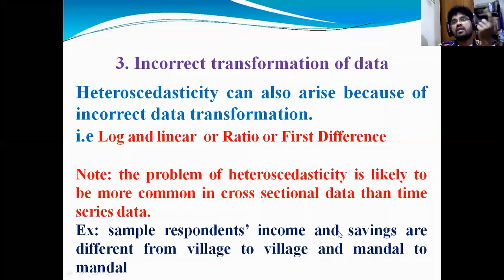Even within Nizamabad, the farmers' income is different. For example, if you take the Bodhan or Armoor area and other areas, the farmers' income is different and their savings are different. So when you take sample data, you will get a heteroscedasticity problem. Am I clear about this incorrect functional form and transformation of the data?